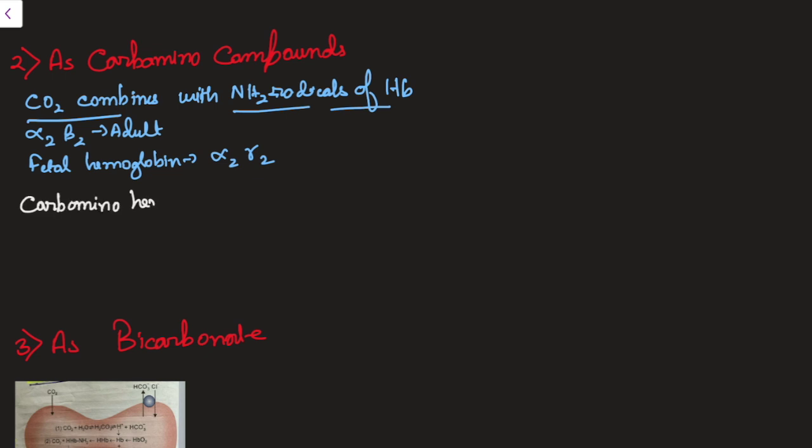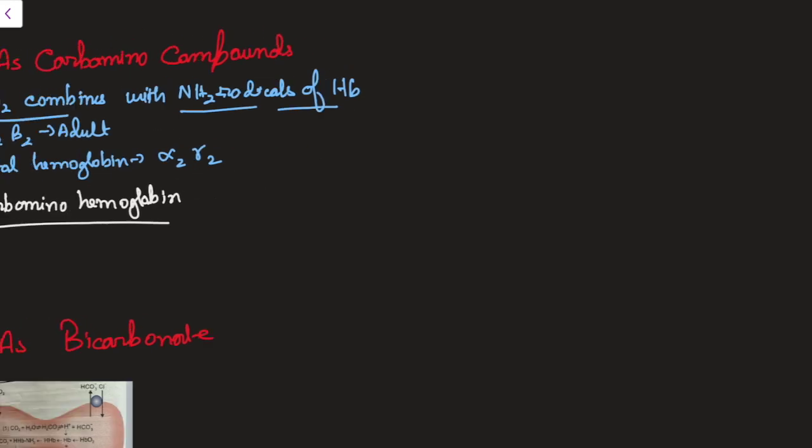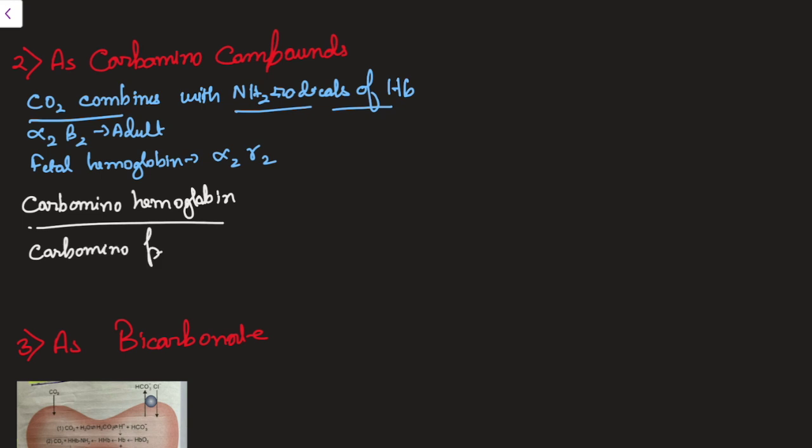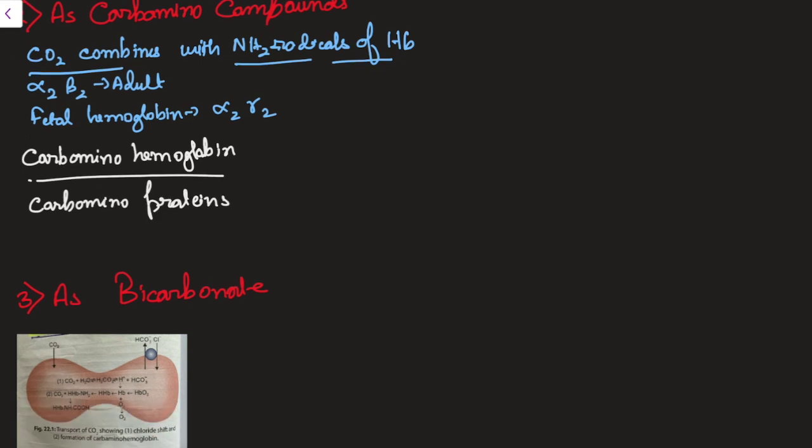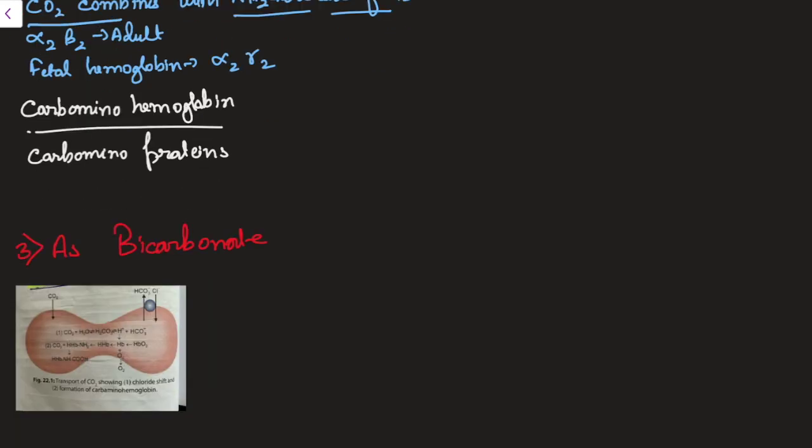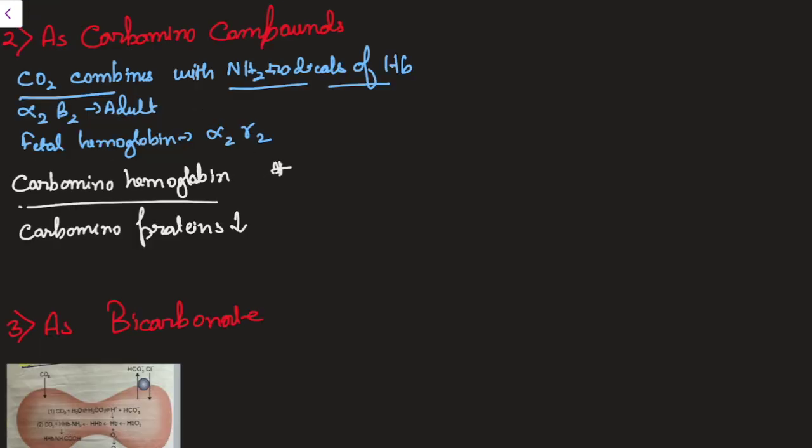Carbaminohemoglobin. This name is very important. Apart from hemoglobin, there are certain carbamino proteins and CO2 can also bind to them. But the maximum portion will bind with the hemoglobin, since the carbamino proteins in blood are very less in amount. These carbamino compounds have a potential to carry 30%. However, they carry only 15 to 20%. What is the reason behind this? The reason is CO2 combines with NH2 radicals.